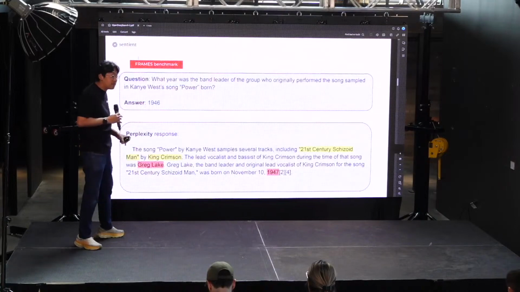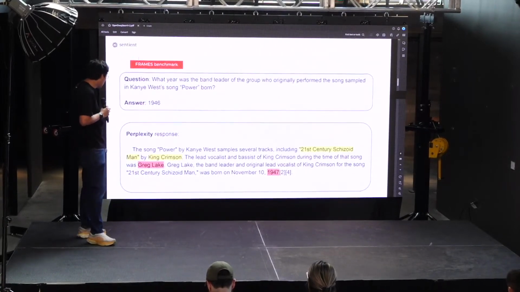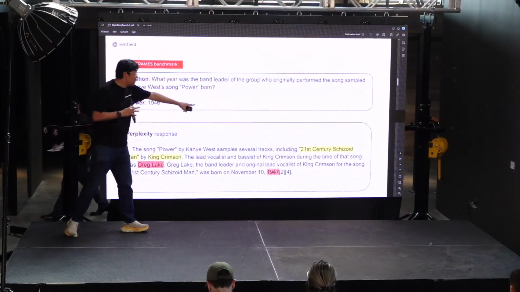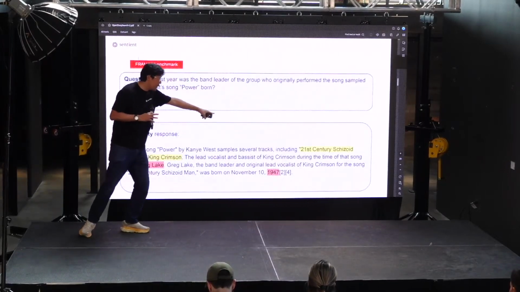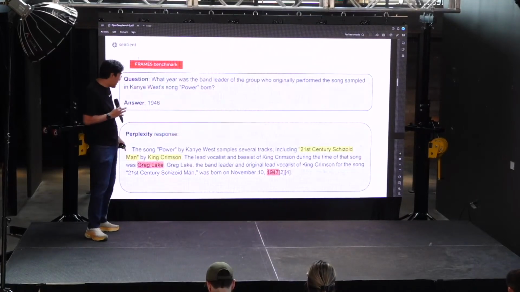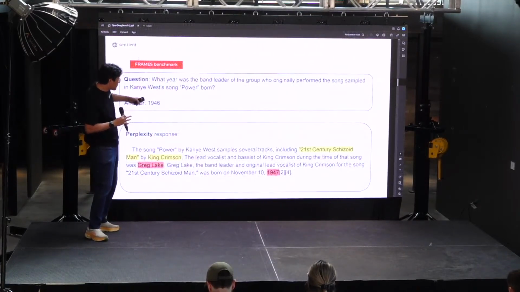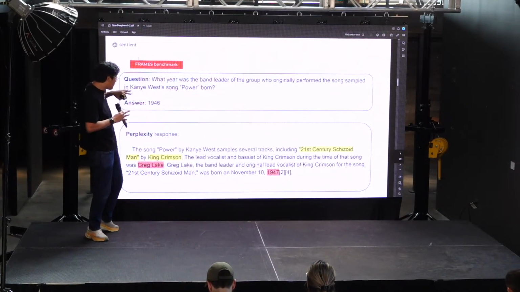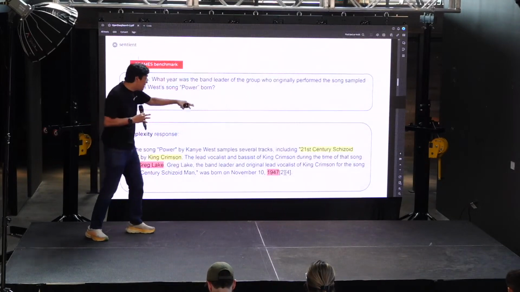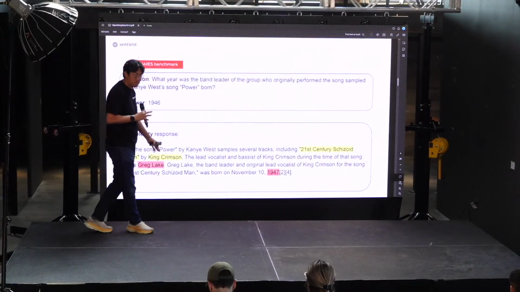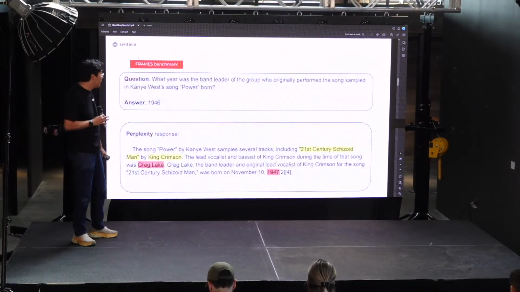If you plug it into Perplexity, you can try it. We just plugged it in and got this answer. And I might have cut off some parts of it just for the presentation. But what it does is that it gets the song that's sampled correctly, 21st Century Schizoid Man, the band correctly, which is King Crimson, but then whatever the results from Perplexity search didn't have the information about who the leader is, just guessing that it's someone else. And of course, it gets the birth year wrong because it's someone else's birth year.